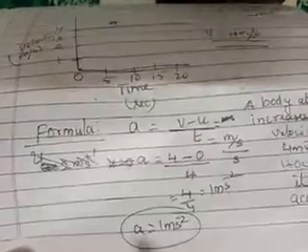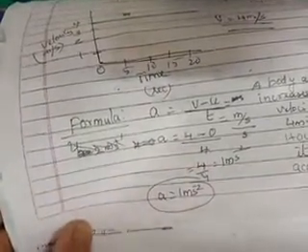Now you will have a doubt. Ma'am, how, ma'am? For speed, you told the unit is meter per second. For velocity, it is meter per second.